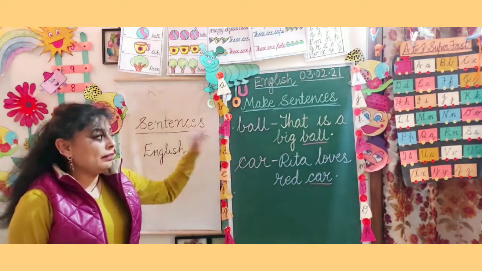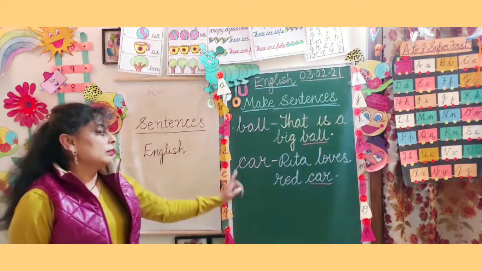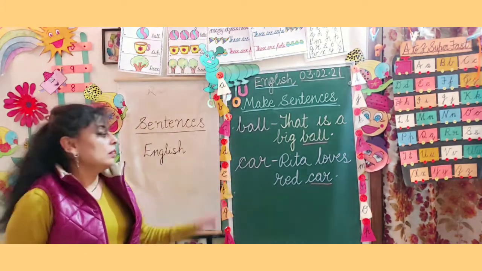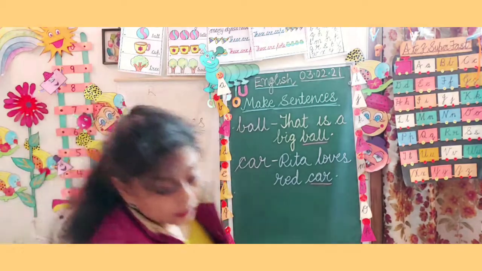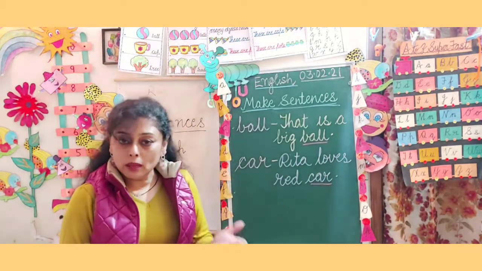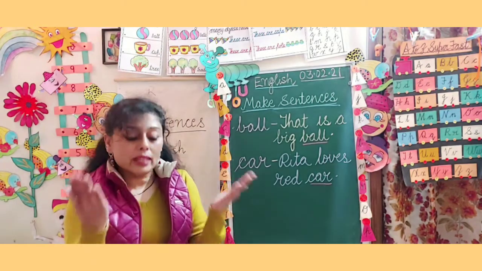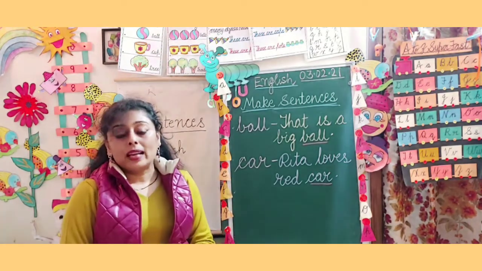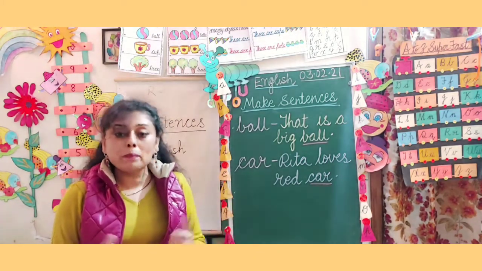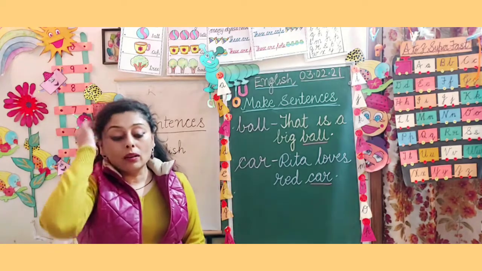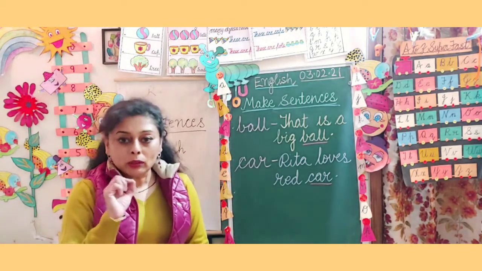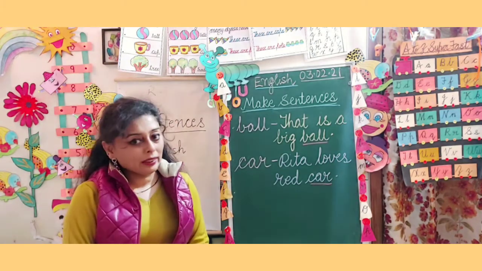Okay? So ball, that is a big ball. Full stop. Car, Rita loves red car. Full stop. Okay? And the sentence, book का क्या था? Sam is reading a book. Sam is the name of a boy. And the sentence of sun, the sun is hot. सबसे simple sentence. Okay? So now you are going to write it down, this sentence on your own. एक दो बार थोड़ी मिस्टेक होगी, कोई बात नहीं, you will learn it.